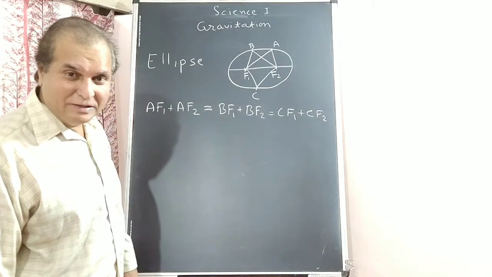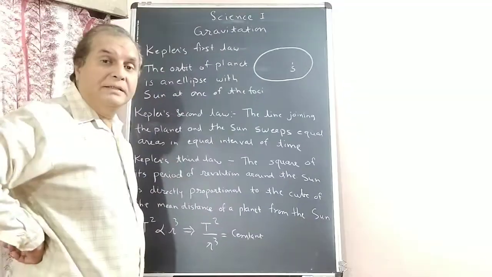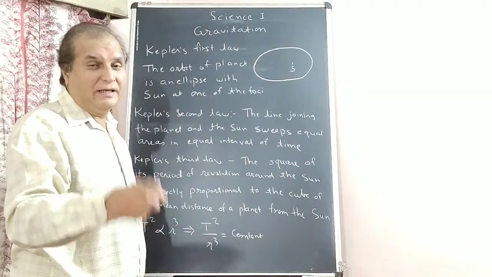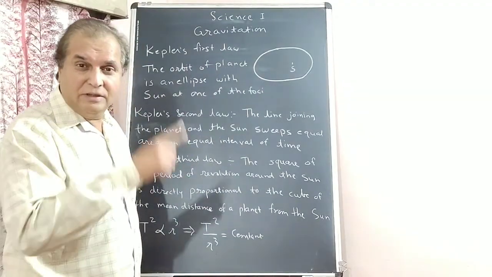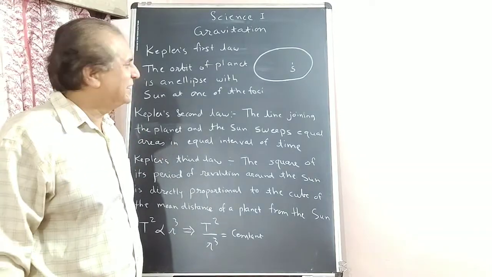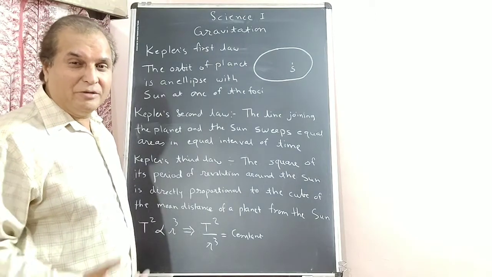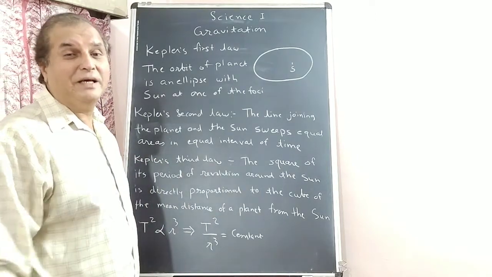Understood? So I'll start with Kepler's laws. Okay. See, planets are revolving around the sun in our solar system. But actually they are revolving in an elliptical orbit.